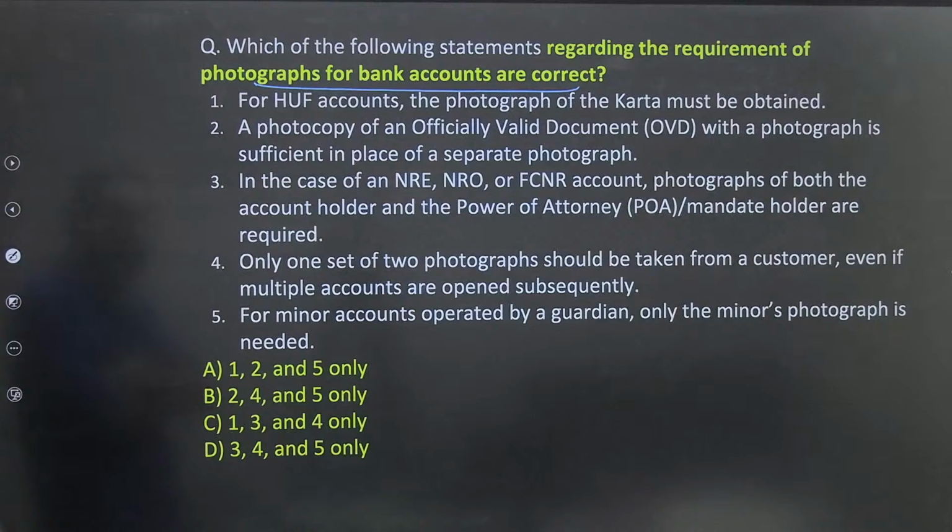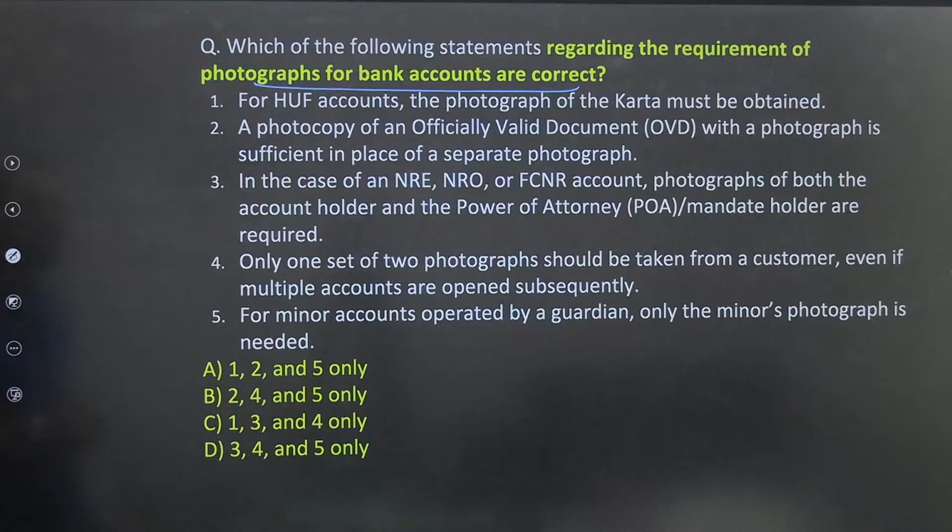No, 1 2 3. 1 2 and then for minor accounts operated by a guardian only minor photograph is needed. Okay. In case of minor accounts, yes, photographs. Okay, let's look at this one also.